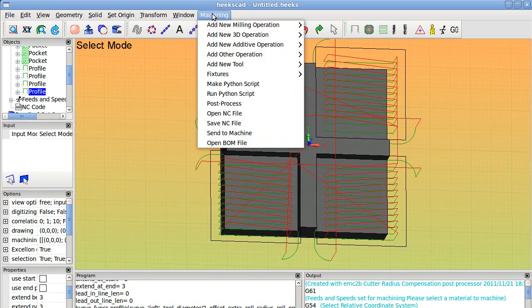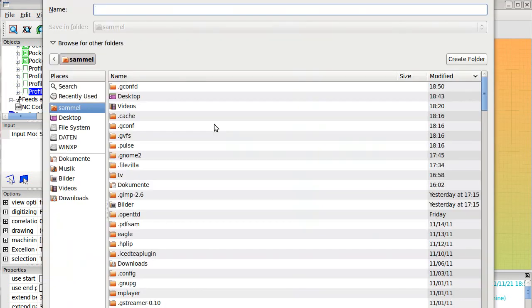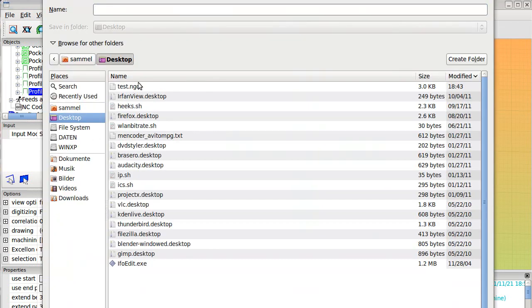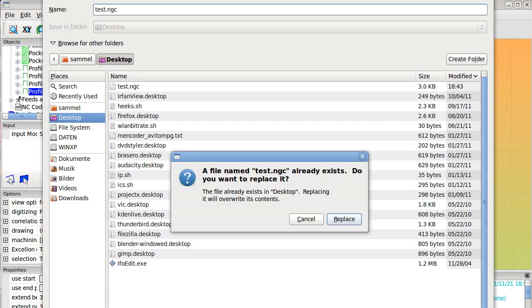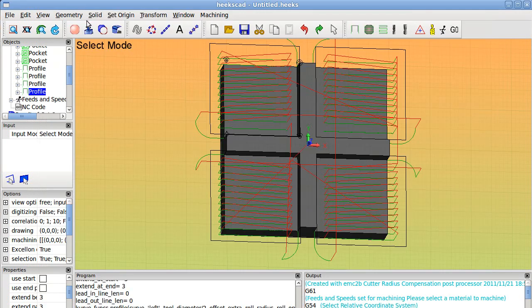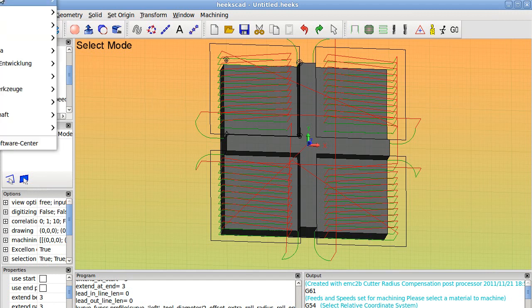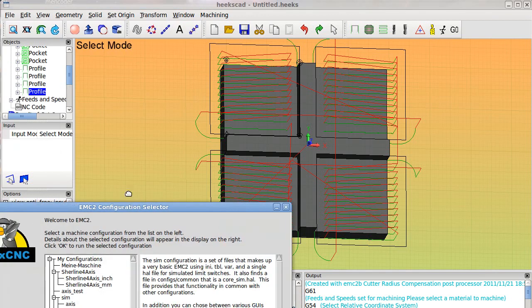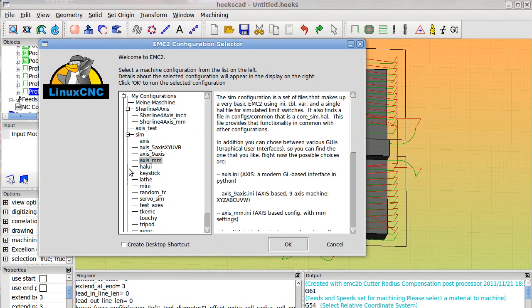So let's bring this out. Save NC file. Let's save it to the desktop. Name it test, test.ngc for EMC2 controlling. Exists, replace. Oh, there is one also on the desktop. Now start our CNC. Here we are, EMC controller to see.